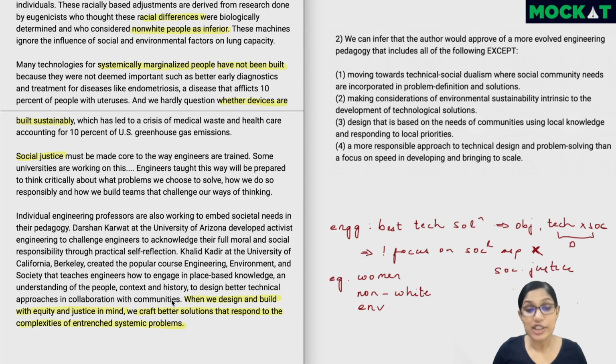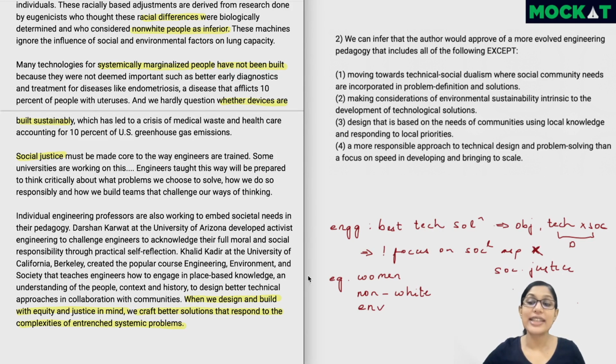So, when engineers design and build with these things, right, with equity, social justice in mind, then they come up with better solutions which will actually respond to the complexities of our current systemic problems. These problems could be really entrenched in our society, but these solutions could actually respond better to them. So the author's view becomes pretty clear.